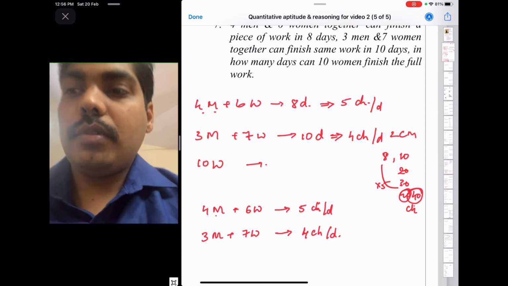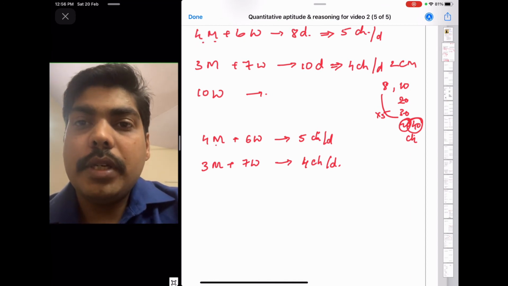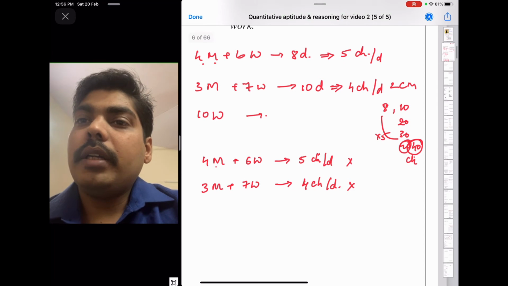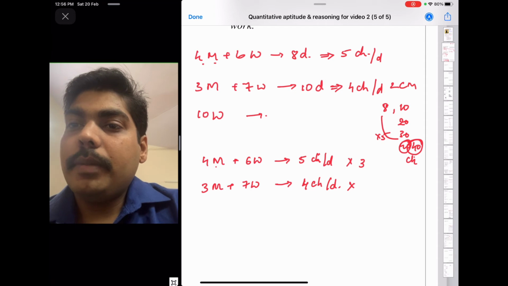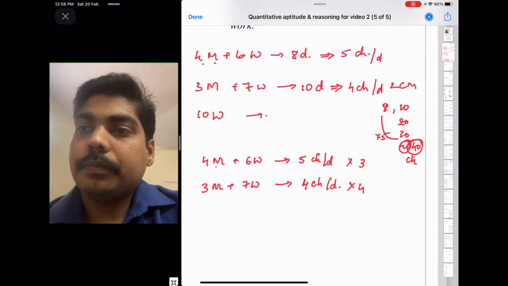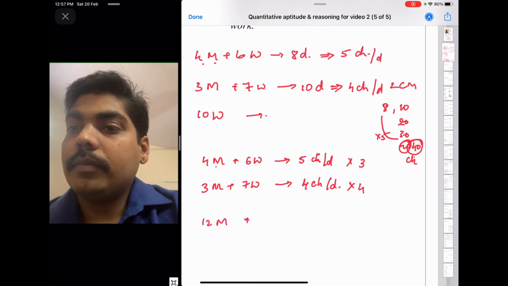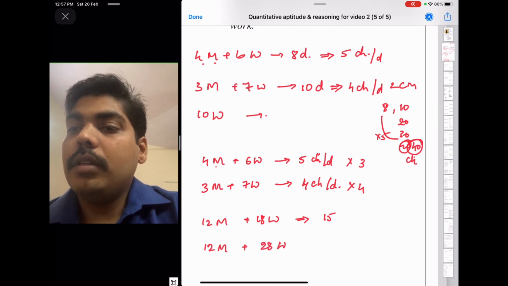Now you should know how to solve a simultaneous equation. So in such an equation we just equalize on both parts. Okay, so they have asked 10 women in how many days, so we'll cancel men. So multiply by 3 and multiply by 4. So 12 men plus 18 women is 15 chairs per day, and 12 men plus 28 women is